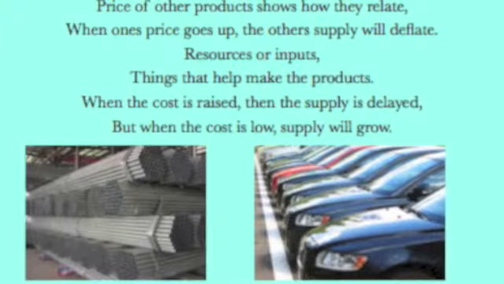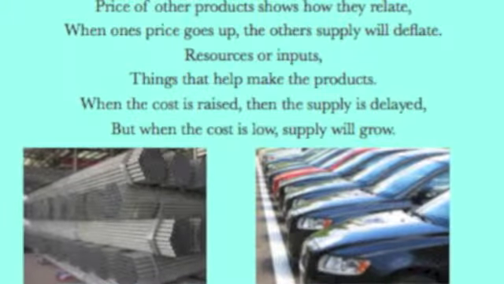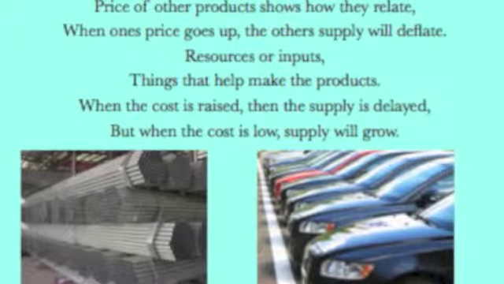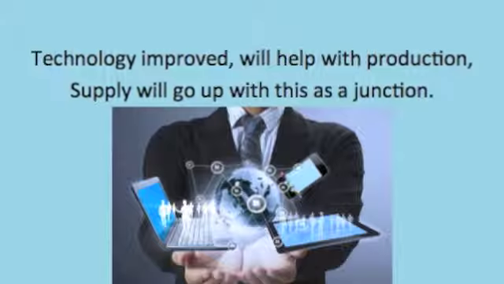Price of other products shows how they relate. When one price goes up, the other's supply will deflate. Resources or inputs, things that help make the products. When the cost is raised, then supply is delayed. But when the cost is low, supply will grow.